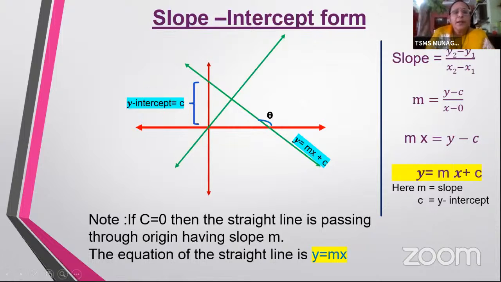So the equation of the line passing through the origin with slope m is going to be y equal to mx. Okay, so whenever you find a line of the form y equal to mx, or y equal to 2x, or y equal to 5x, immediately you should get a thought that that line is passing through the origin. This would help you to solve your bits in your competitive exams.